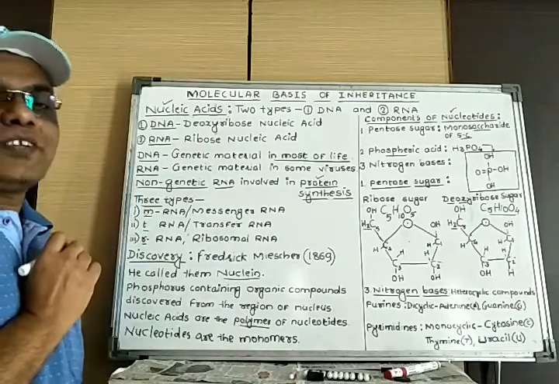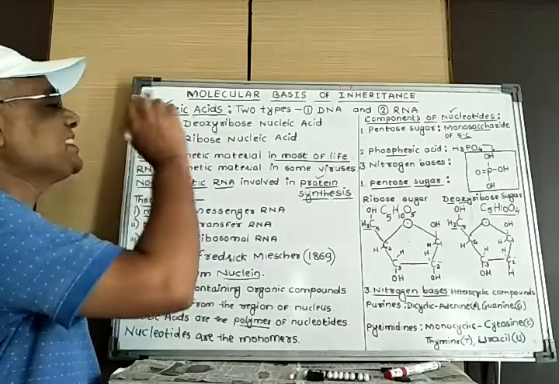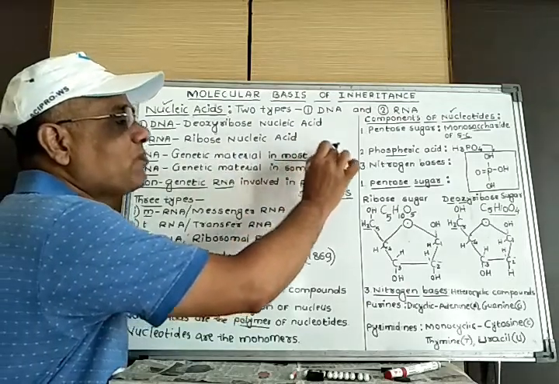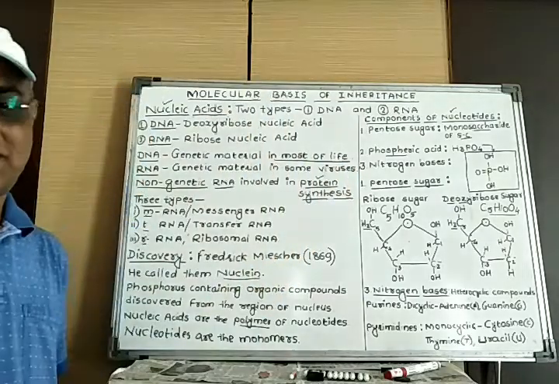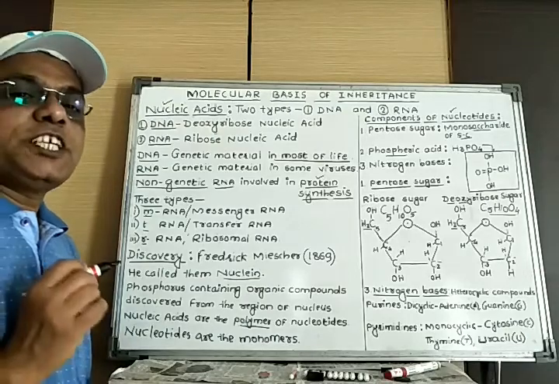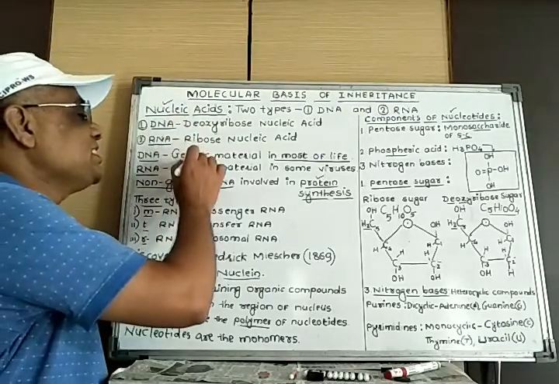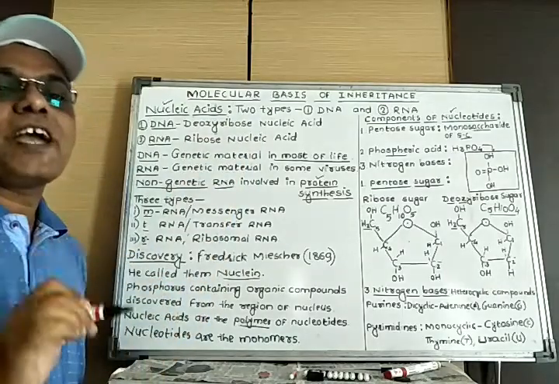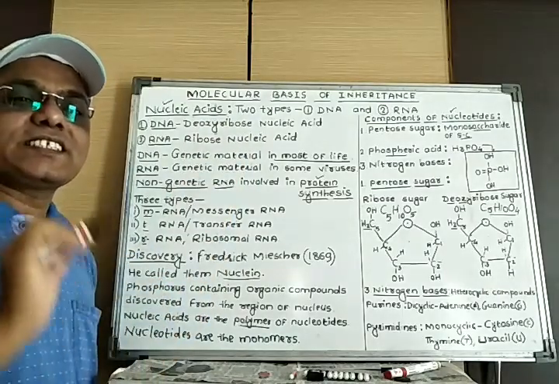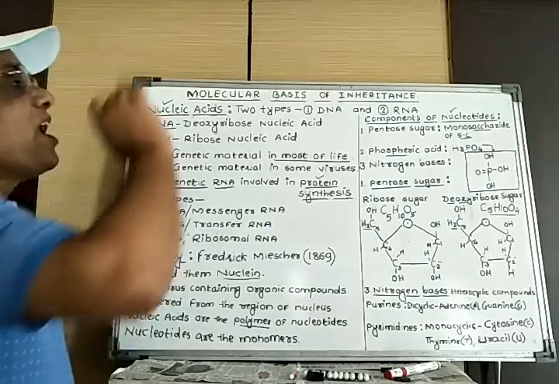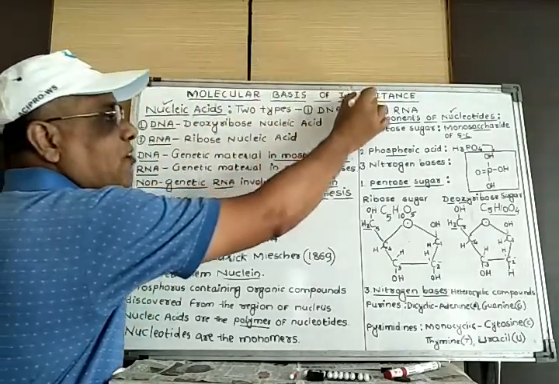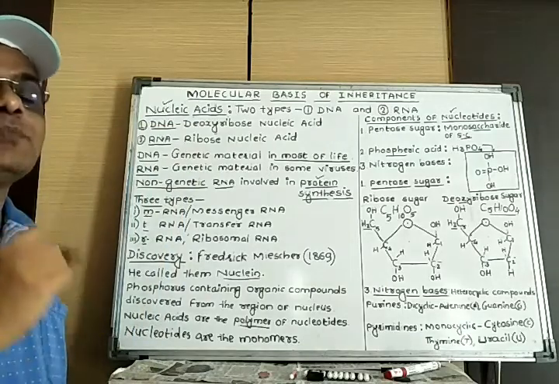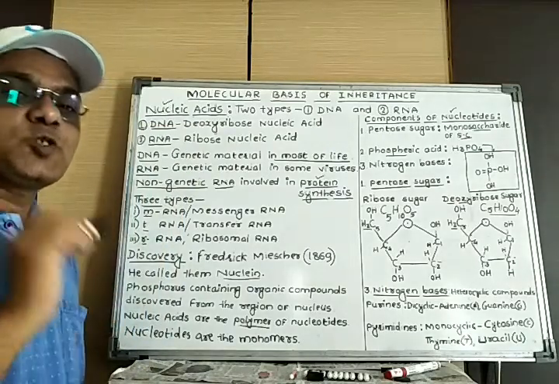Of the two types, DNA acts as the genetic material in most living organisms. What is the meaning of genetic material? It is the material which is responsible to determine a particular character in a living organism, and during the process of inheritance it is transmitted to the next generation, that is from parents to offsprings.